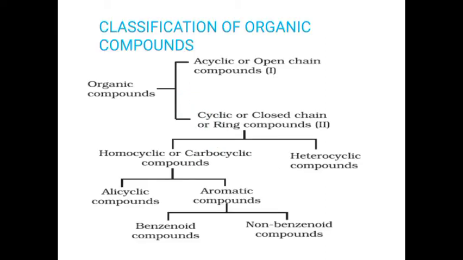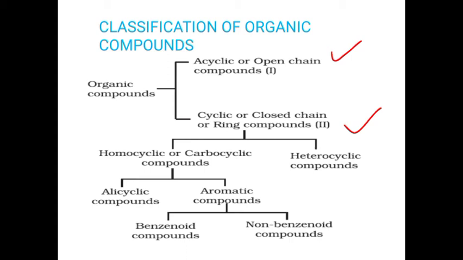And we will see how to classify organic compounds. Generally, organic compounds can be classified in two manners: acyclic or open chain compounds, and cyclic or closed chain or ring compounds. Open chain compounds are straight line or branched compounds, for example alkane, alkene, alkyne.